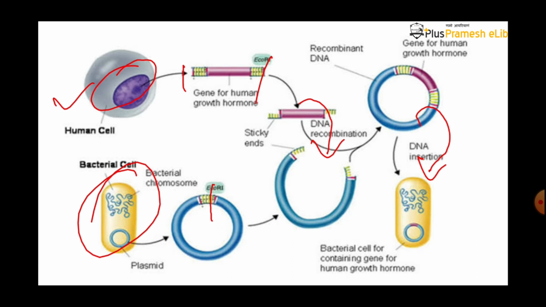Let's see another example of recombinant DNA technology, the Bt cotton. What is Bt cotton? It is a cotton plant which is genetically modified. In the genetically modified plant, we introduce a protein-producing gene from the Bacillus bacteria.